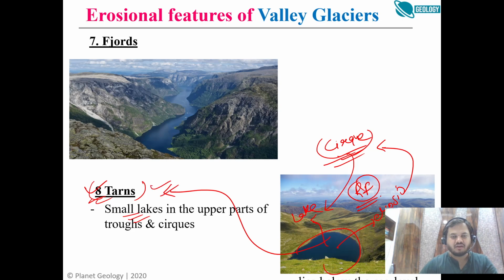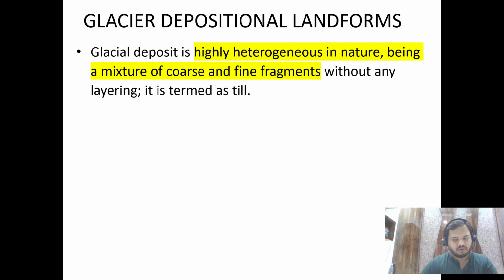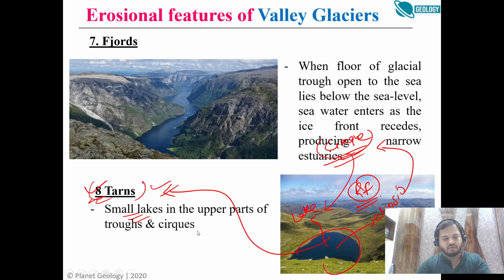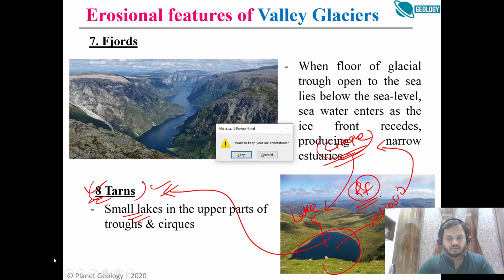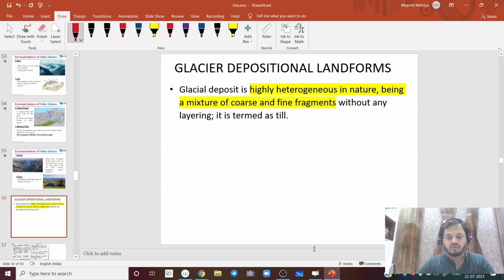So these are the 7 or 8 important glacial erosional landforms. Now we'll move on to depositional landforms.